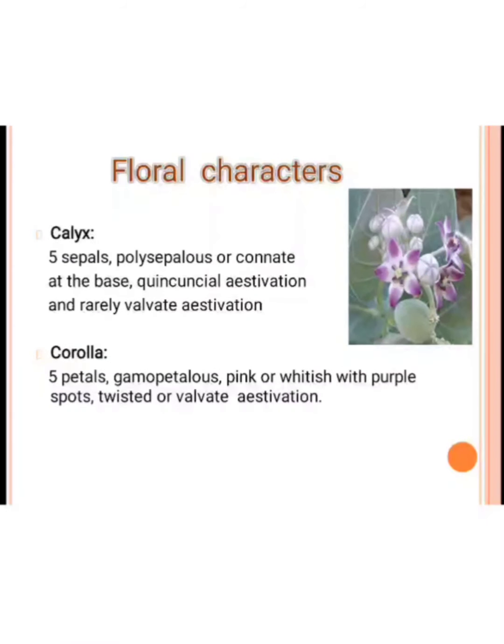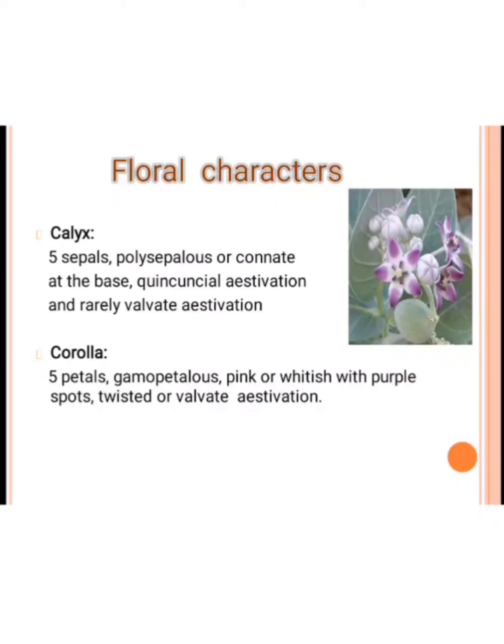Of the 5 sepals, 2 are internal, 2 are external, and 1 is both internal and external in arrangement. It is called the quincuncial arrangement. Then the corolla: as in the calyx, the petals number 5, but they are gamopetalous. In this figure we show all the petals fused together in this portion. This is called gamopetalous.